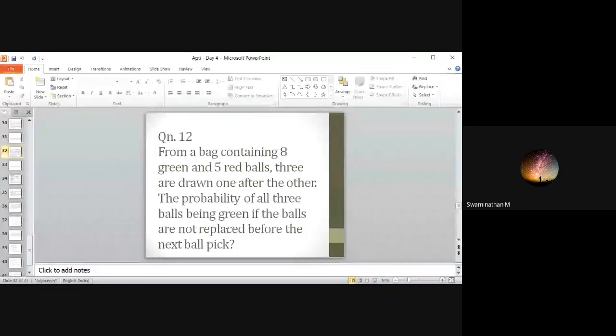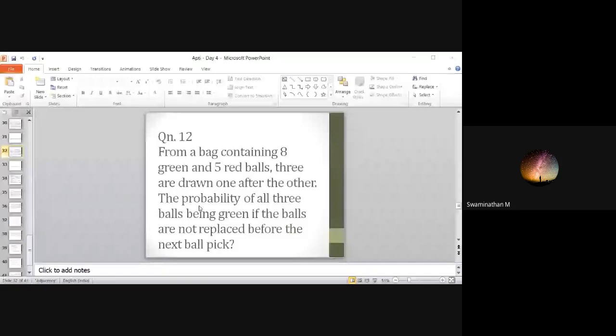First time only you will get 8 by 13. Next time the ball is not replaced. I think someone has sent me a small mistake: not 7 by 13, 6 by 13. Okay, Srimati, Kriti, Mohsin Ali. Okay, many correct answers.